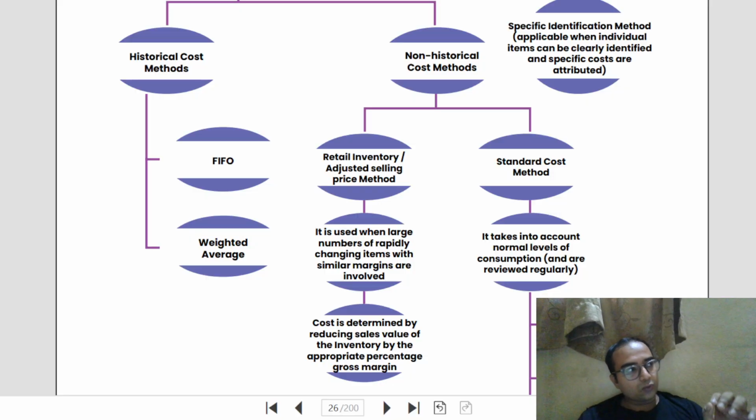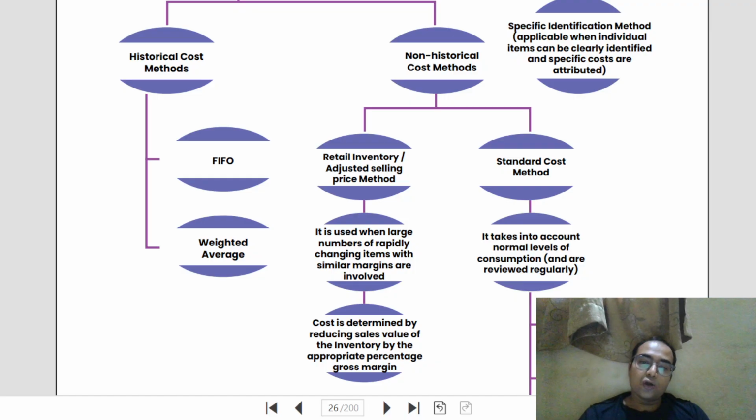For example, if an item is 1 lakh rupees, and you charge a margin of 10%, okay, then 1 lakh is the selling price. Including margin, let us say you charge 25% margin, your gross margin is 25% on sale price. So 1 lakh, that means 1 lakh is 125% of cost. So your cost will be 1 lakh divided by 125%, that is your cost will be 80,000 in that case. All right. So that is how you value in the retail inventory method.